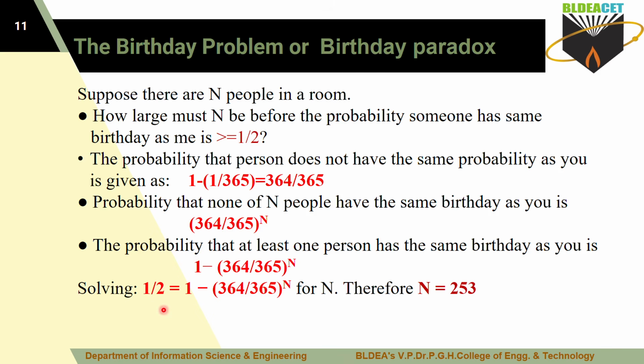So now with the help of that, I'll solve this expression. 1 divided by 2 equals 1 minus (364 divided by 365) power n here. For n, if you solve this, then what value will you get? For that, the n value is 253 here. So this is the probability for what? If you are having the same birthday with another, if you are sharing your birthday with only one person, then the probability is like this.